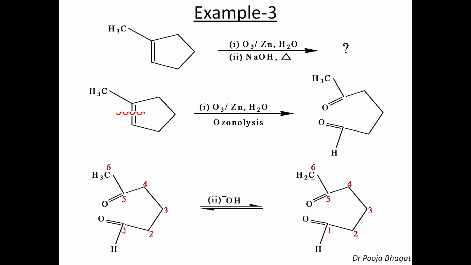Okay, you number it. Start from here: 1, 2, 3, 4, 5, 6. So number the carbon atoms. Now all of you know that this is the alpha carbon with respect to C5. So this hydrogen is the alpha hydrogen, which is abstracted by the base, because the second step is you treat it with a base and heat it. So the base will abstract the alpha hydrogen present at the 6th position. So here CH2 negative comes. This CH2 negative is the enolate ion, and this negative charge will then attack at the C1 position.